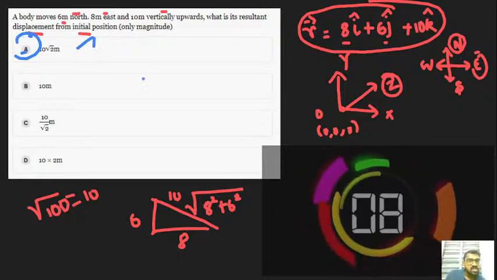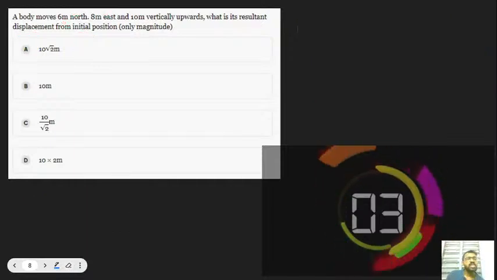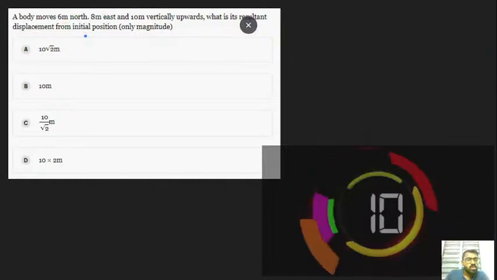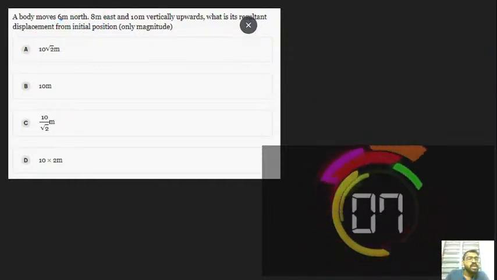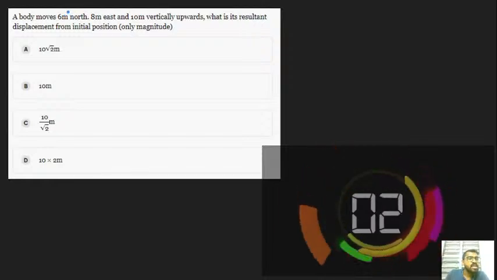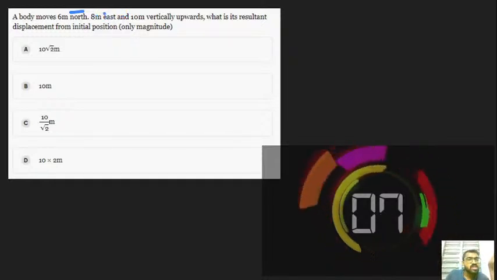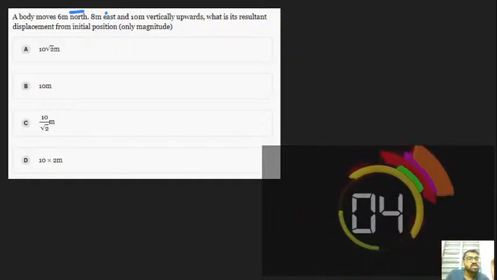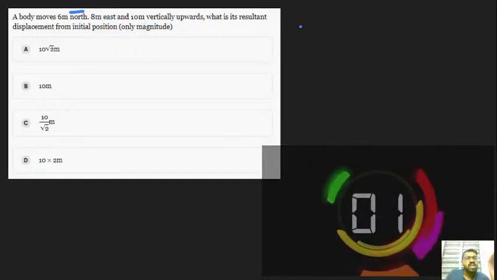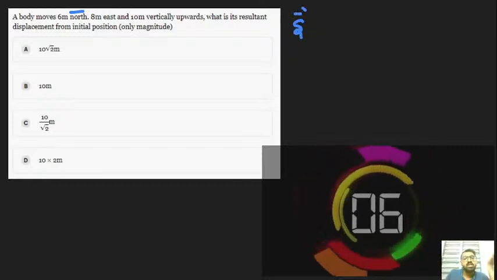And there is an easy way to demonstrate this problem. It's not a big tough problem. Whenever they give data like this, the three scalars with the direction, one is east, north, or vertically upwards, we can simply choose them as S vector or R vector.